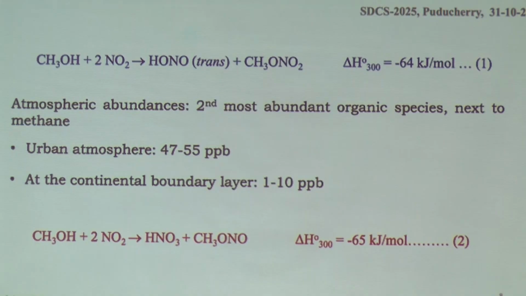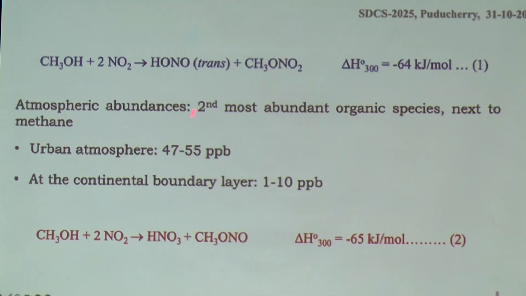So we explored whether different kinds of alcohols, these aromatic alcohols and aliphatic alcohols, can contribute to nitrous acid production in the gas phase. Particularly methanol, the second most abundant organic species in the atmosphere after methane. Although thermodynamically this reaction appears to be favorable, that is, nitrogen dioxide can abstract one hydrogen atom from methanol to produce nitrous acid.